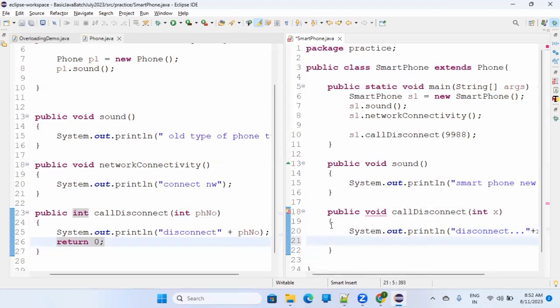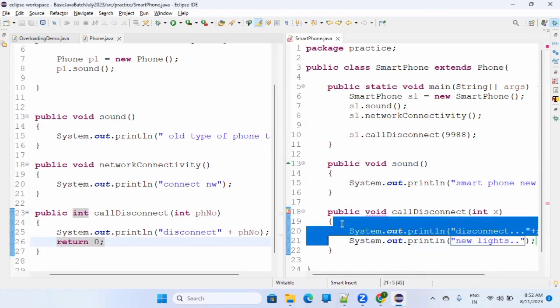So you will say system.out.println new lights, new types of things you want to implement in your new shop. That's fine. Absolutely allowed. Whatever you want to do within your shop is allowed.